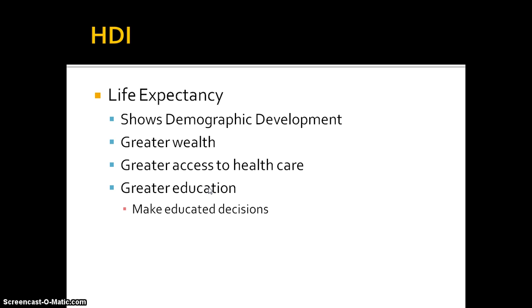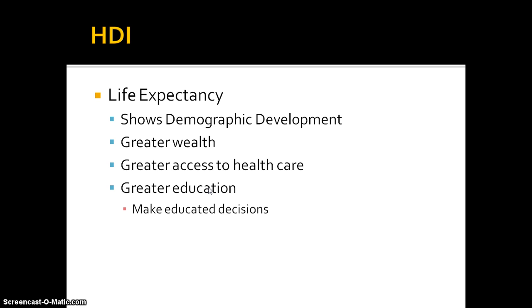Certainly, if a country has a higher life expectancy, the country overall is going to be wealthier, and the individuals are going to be wealthier. They will have greater access to health care, greater access to preventative care, and probably be better educated as well. When I say better educated, we're talking about being able to make educated, healthy decisions for their lives, keeping themselves out of unhealthy situations, whether it's taking drugs, long-term smoking, or eating foods that are bad for you in large quantities.